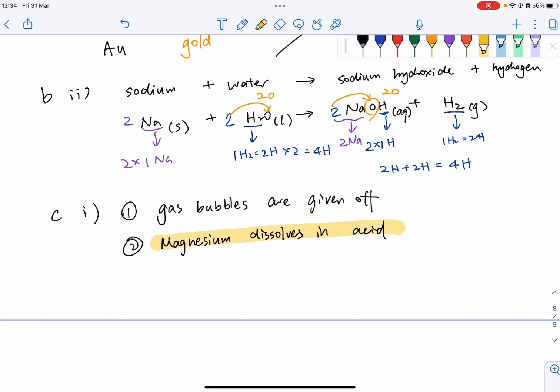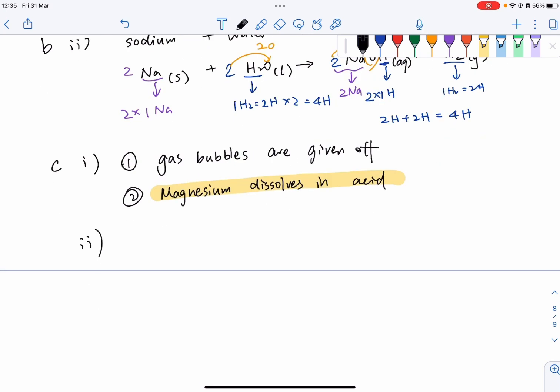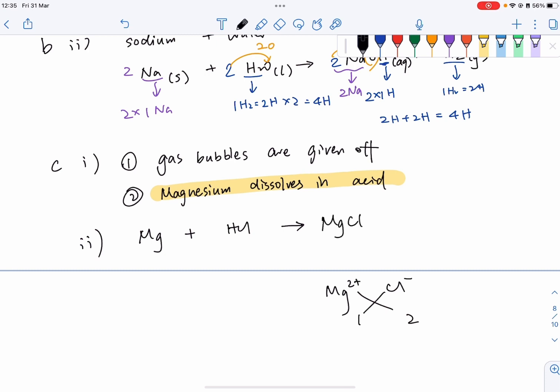Okay, now let's move on to the second part, the balanced equation. They ask you to write the chemical equation for the reaction between magnesium and diluted hydrochloric acid. So here, magnesium reacts with hydrochloric acid. Which one should it form? It will form magnesium chloride, right? So what's the charge for magnesium? It will be 2+. And the charge for chloride is minus. So let's do the cross method here. We should have magnesium chloride, right? And also the gas that is given off should be hydrogen.